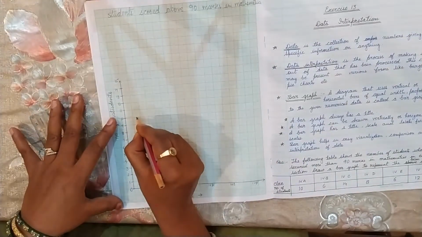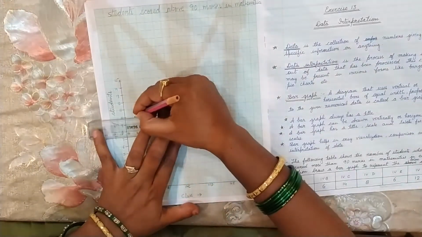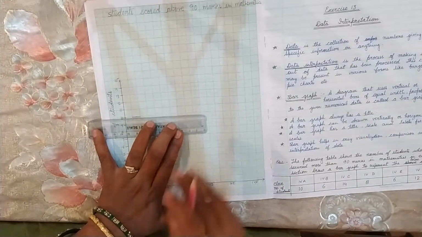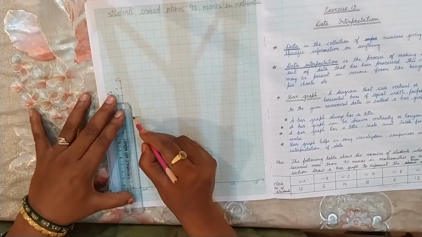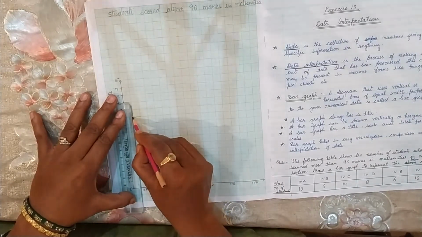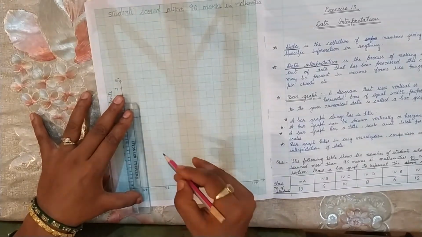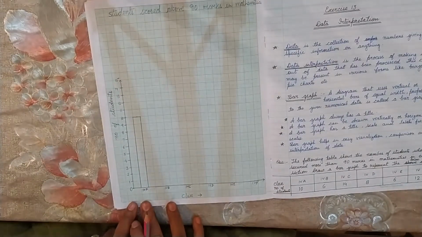So I will put a point here, and with the help of a scale, we have to draw a bar. This is 10, and then join this line with the axis. So this is 4th A.